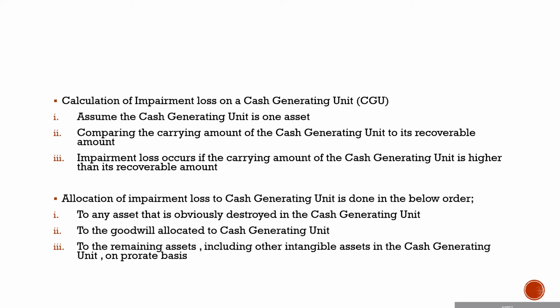And if there's still a balance for the impairment loss, we're going to allocate it to the goodwill. So the first one was to the asset which was destroyed, and second to the goodwill. And if there is a remainder for the impairment loss, we're going to allocate it to all of the remaining assets on a pro rata basis.